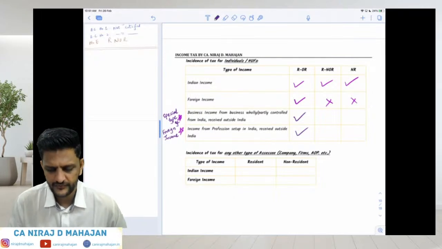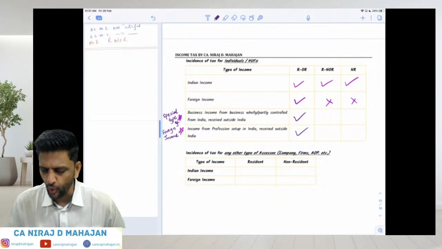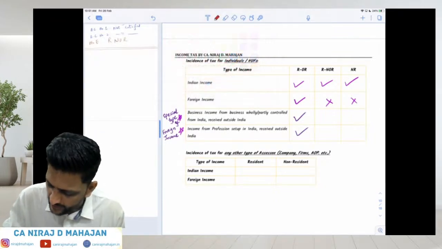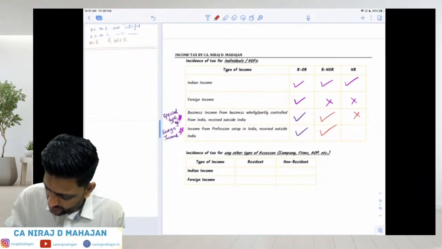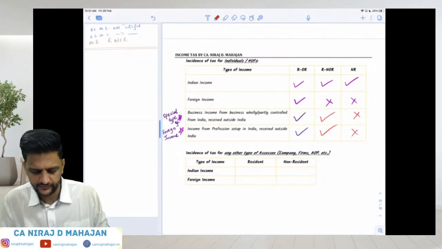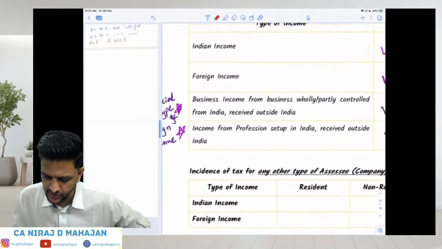Clear here? Such type of tax, bachcho, we are doing specifically only and only for RNOR. Please keep that in mind. Case number 3 and 4, which I am telling, is this special type of foreign income. What is the special type of foreign income, bachcho?